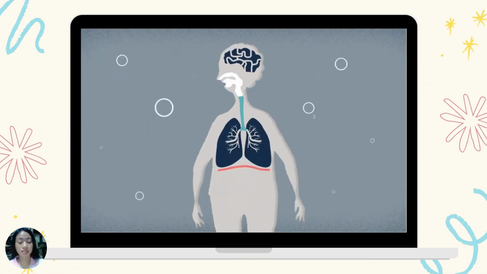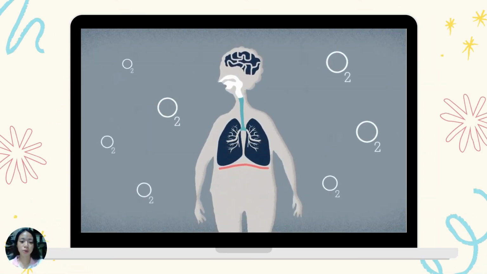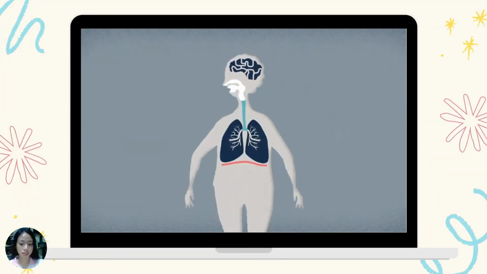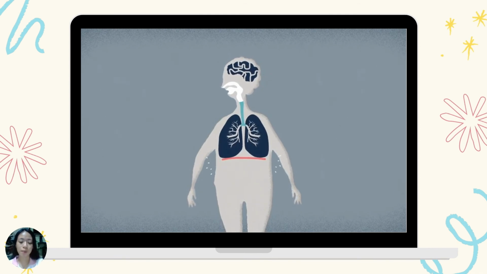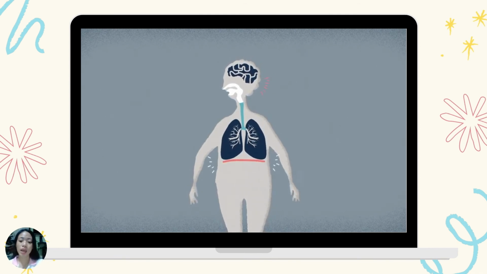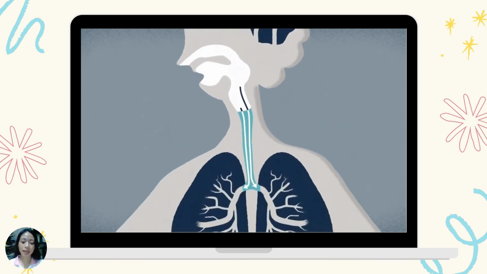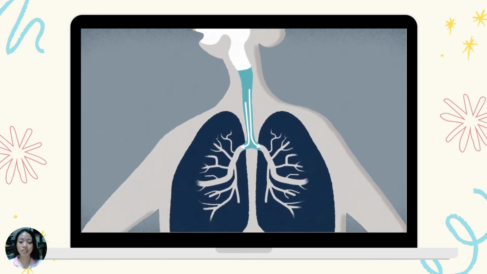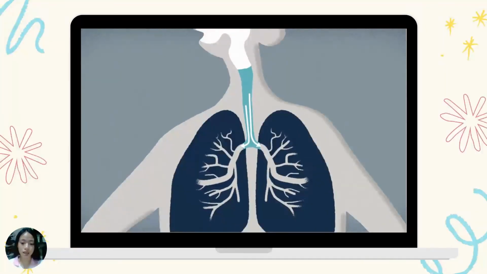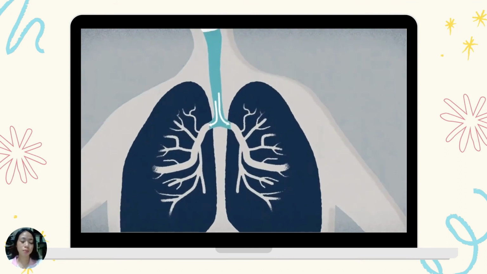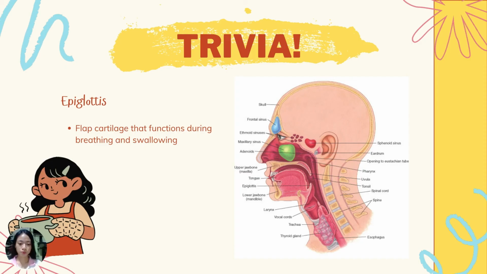Air has components that include oxygen. Our body will send signals to the brain, which allows the muscles around the lungs and the diaphragm to contract as we allow air to be breathed in and enter our body. Air is breathed in through our mouth and nose and passes through these shelf-like structures called conchae, going through the pharynx to the trachea until it reaches the bronchi around the lungs.